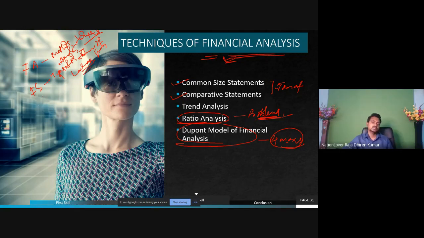We have studied that. Now financial statement analysis techniques. That means after preparation of financial statements, they are studied in depth by the management to take various types of managerial decisions. So after preparation of the financial statements, these steps are taken.